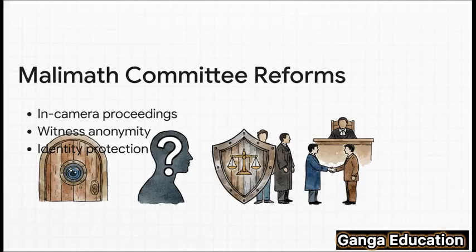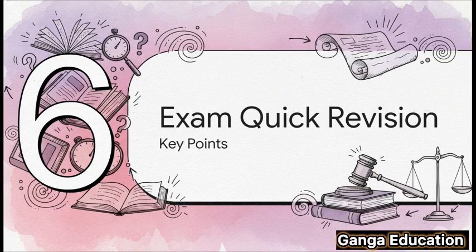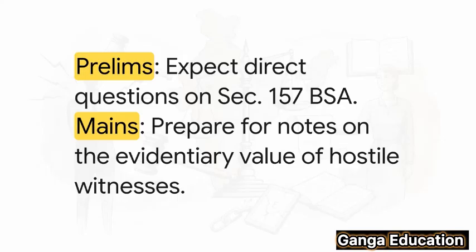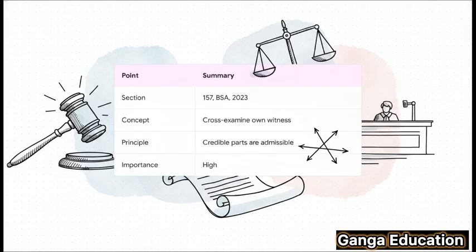All right, let's bring it all home now with the part I know you've been waiting for. Let's do a quick, super focused revision of everything we've just learned, tailored specifically for your exams. Okay, listen up. For your prelims, be ready for a direct question on Section 157 of the BSA. Simple as that. But for your mains, it'll get more complex. You can expect a problem-based question where you have to apply this section, or a short note asking you to explain the evidentiary value of a hostile witness's testimony. So prepare for both. Here it is, all on one slide for a quick screenshot.